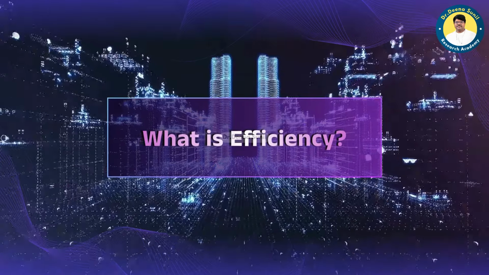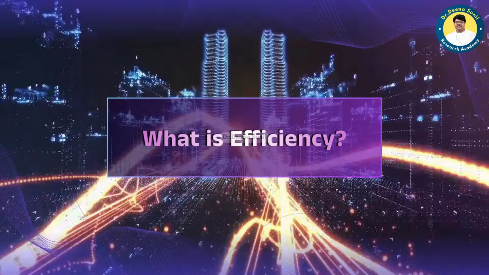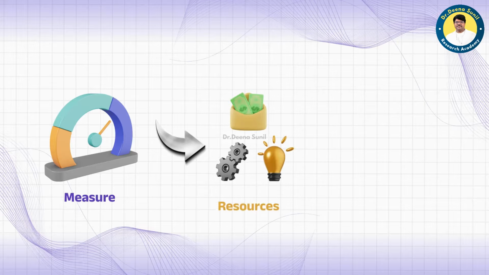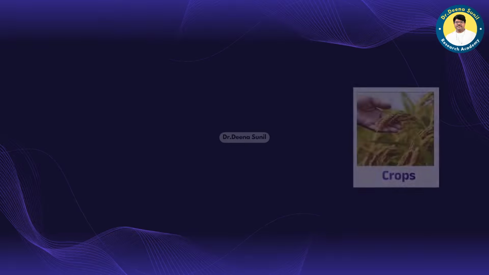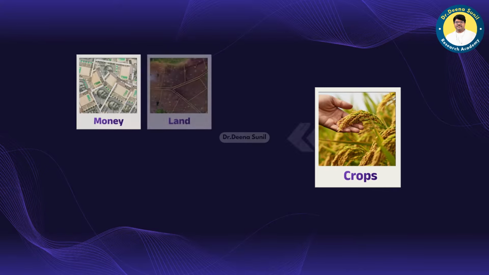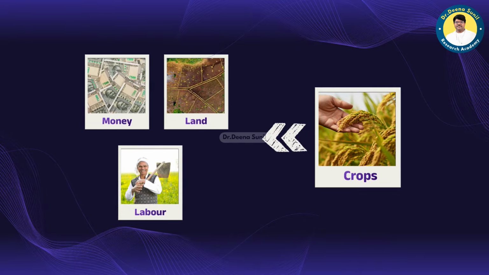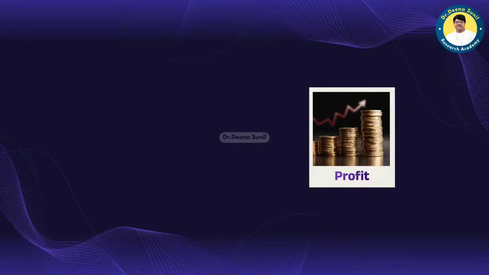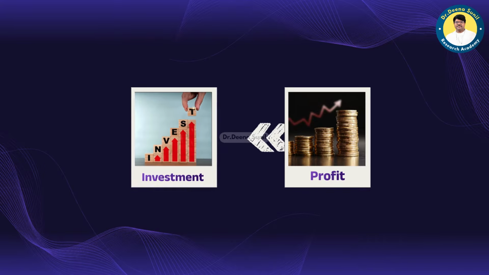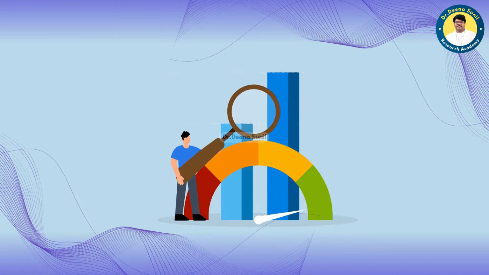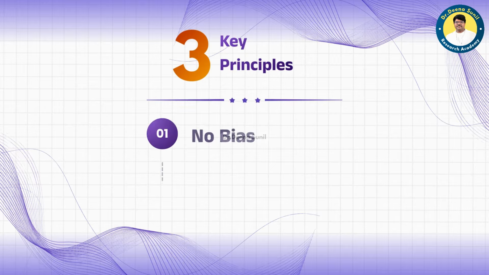What is efficiency? Let's start by understanding what efficiency is. Efficiency is a way to measure how well we use resources to achieve a goal. If you are growing a crop, for example, efficiency tells you how much output, like crops, you get for the input, like money, land, and labor you use. If you are running a business, efficiency measures how much profit you make compared to your cost. And there's the important part: to measure efficiency correctly, we need to make sure of the three principles.